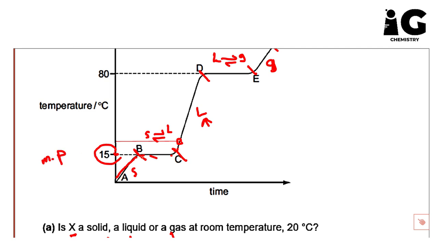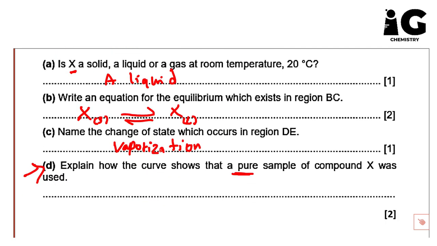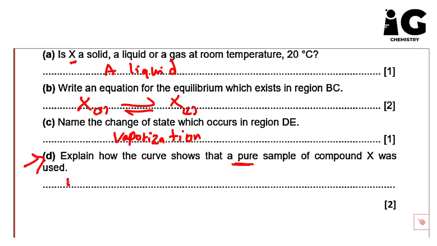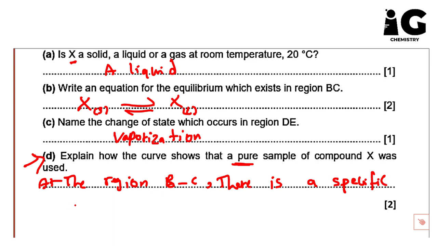So we could say that at the region PC, there is a specific sharp temperature, which is, I think, 15.